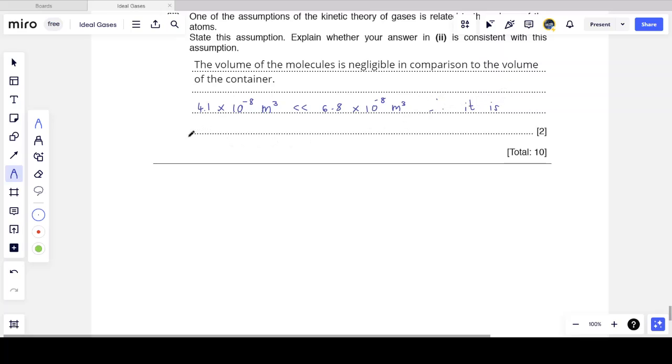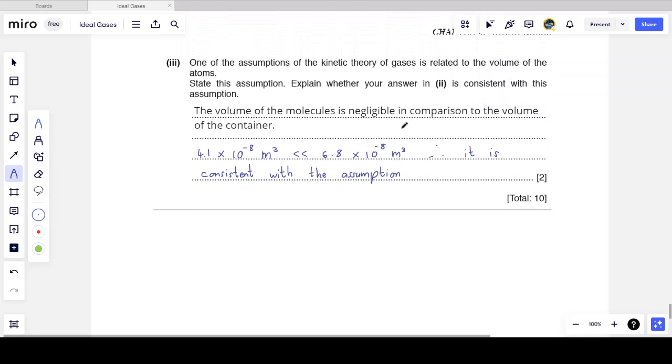It is consistent with the assumption. And so you can see this is also a nice recurring type of question where they actually give you values to test whether the assumptions of the kinetic theory hold when you have a system that is behaving as an ideal gas, and the kinetic theory must hold.